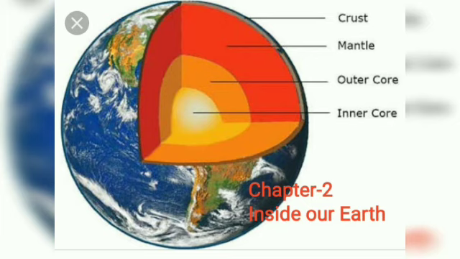So here the chapter Inside Our Earth ends. Now at last, let's recall the chapter. In this chapter, we learnt about the 3 layers of Earth, that is crust, mantle and core. Then we learned about the 3 kinds of rocks. They are igneous, sedimentary and metamorphic. And at last, we also talked about the cycle of rocks.